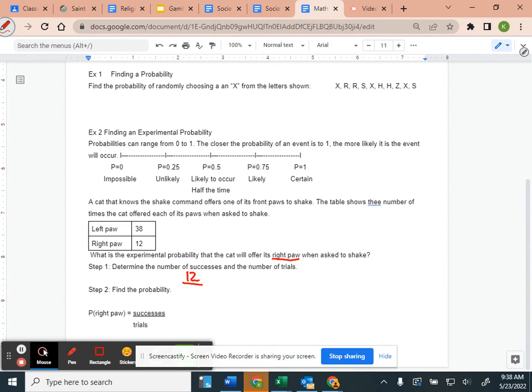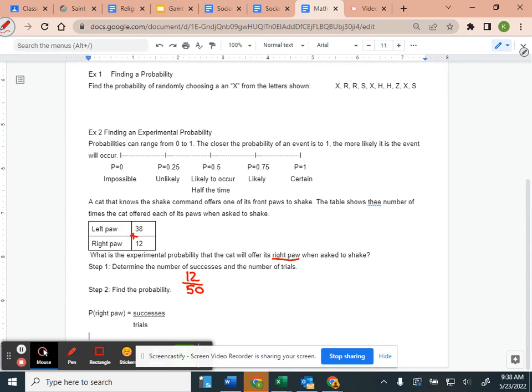What is our bottom number going to be? 50. Why 50? Because you add 38 and 12 and get 50. The bottom number is the total number of trials. We had 38 left paw, 12 right paw, so we add them together and we get 50.